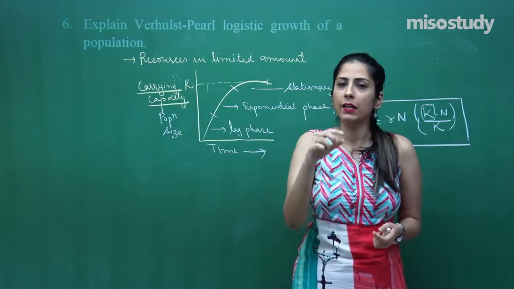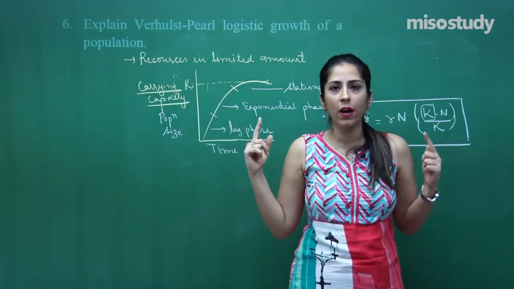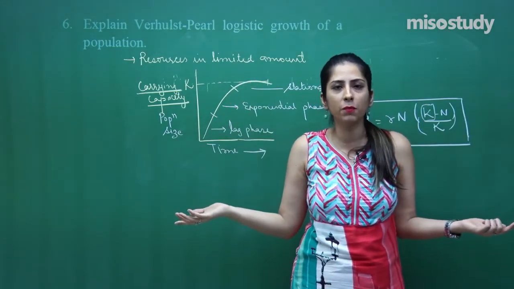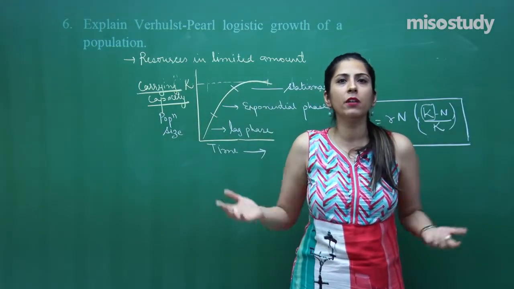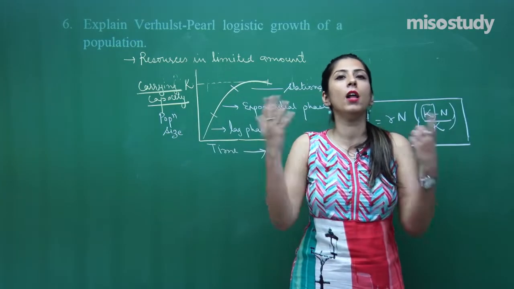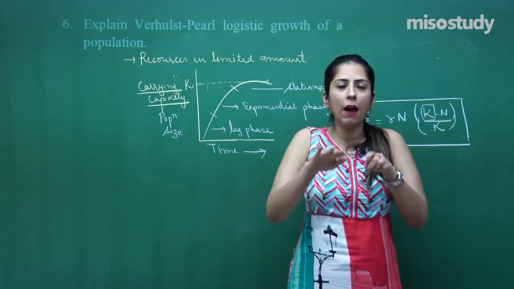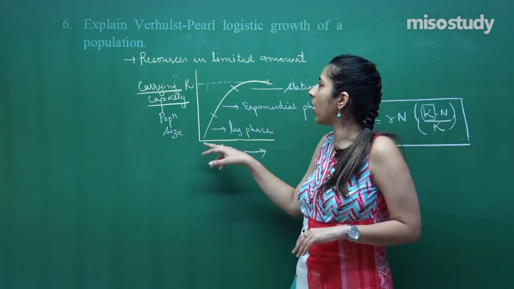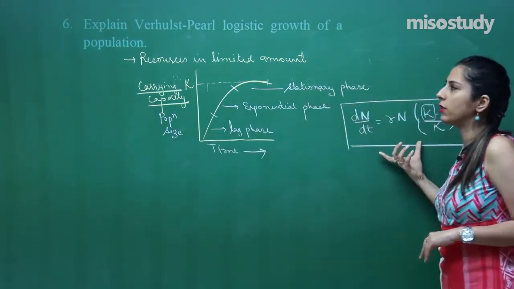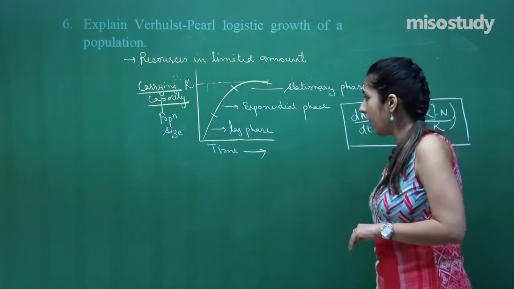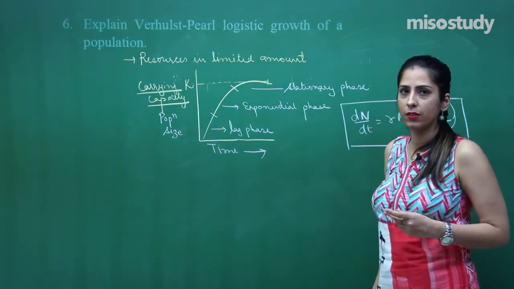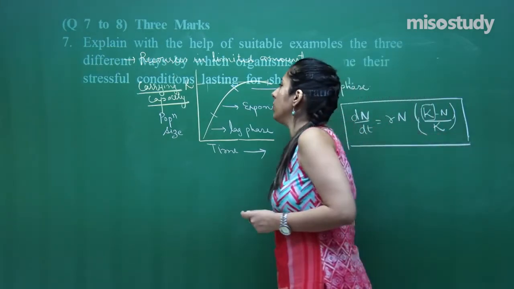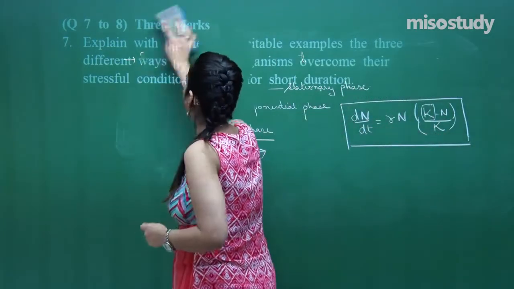The reason is that the resources present in the environment, as I have discussed, are limited resources, which normally happens in our atmosphere and surroundings also. We do not have unlimited resources. So, we have to make a relationship between them. So, this is the type of graph and this is the equation of this population. We have discussed this already in the session. So, let us move on to the next question, which is of 3 marks.